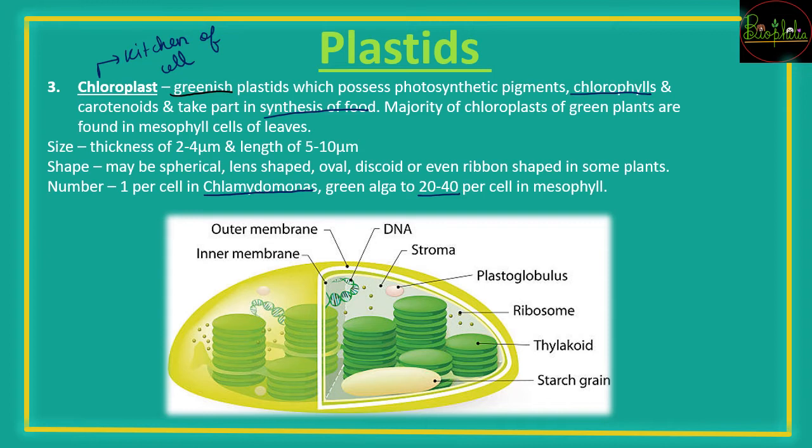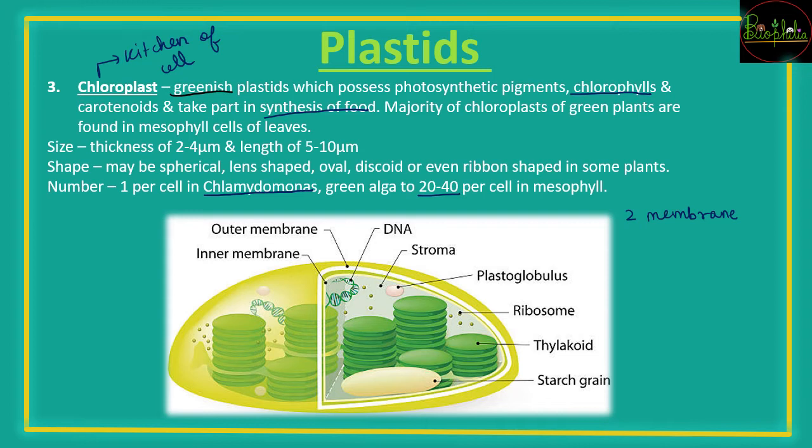Then once you consider the structure of the chloroplast, as I told you, chloroplasts are going to be double membrane. One important thing: there are going to be two membranes, but unlike the mitochondria, both inner and outer membranes are going to be smooth. The inner membrane is comparatively less permeable, whereas the outer membrane is going to allow everything to enter inside.